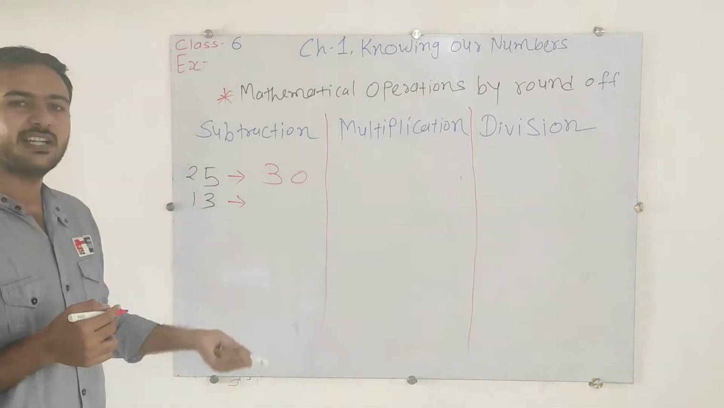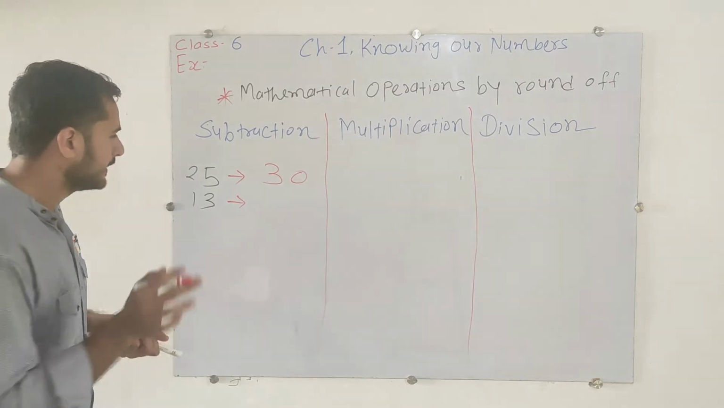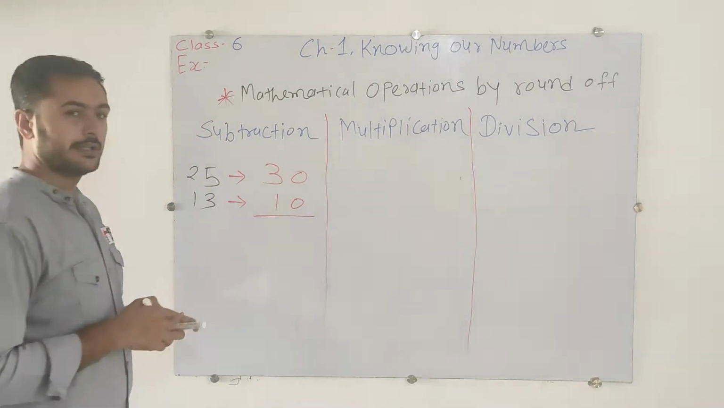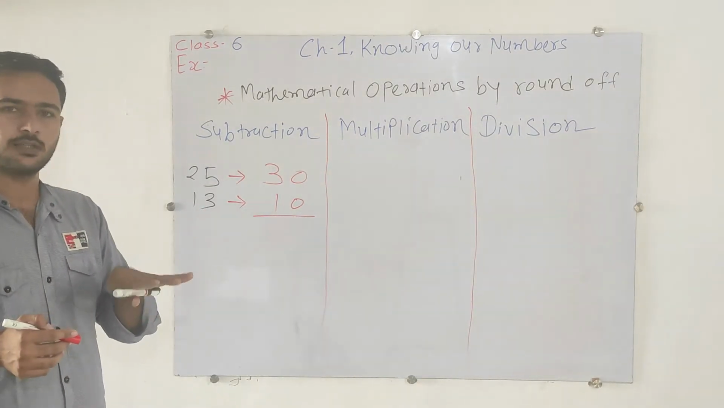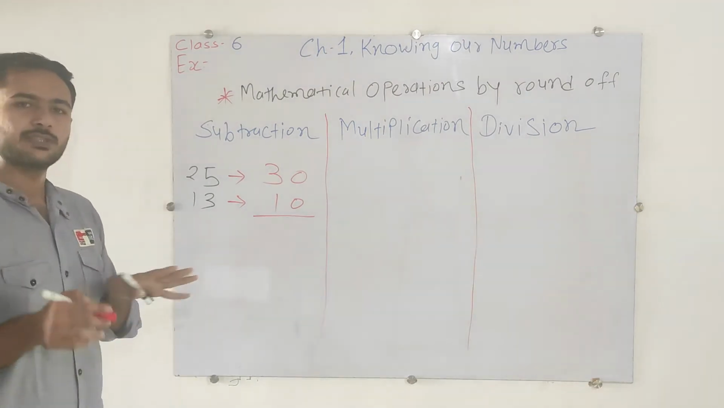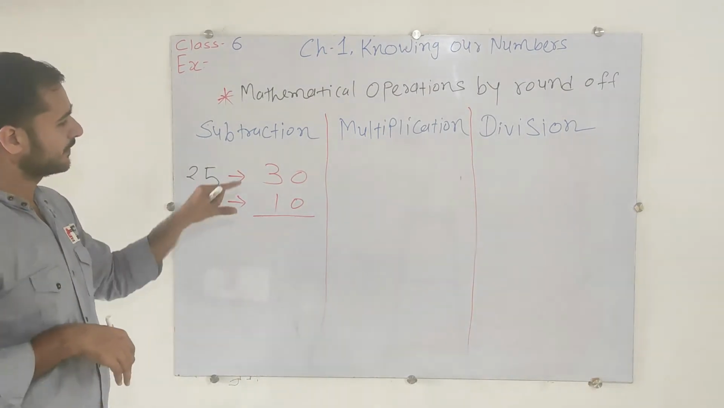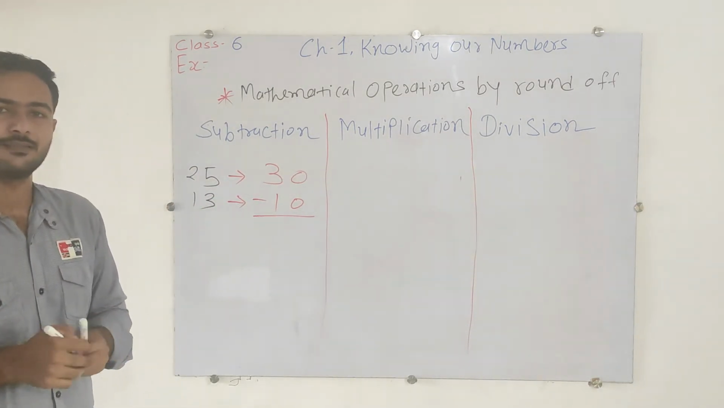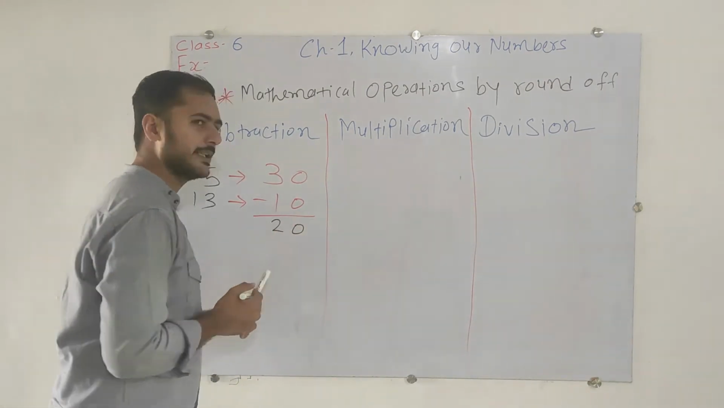Now 13, that is nearby to 10 or 20? Of course, that is nearby to 10. So I am just going to write down 10. Here we did the rounding off for the tens place, because there are only two places, ones and tens. So that's why we are just going to do rounding off for the tens place. Now the next step, 30 minus 10. That's really very simple now. That is 20.